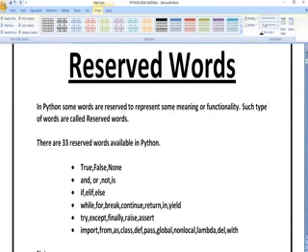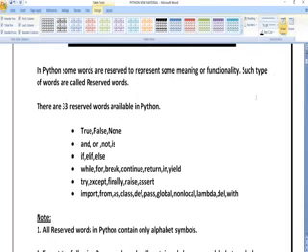There are 33 different reserved words like True, False, None, or, and, not, is, if, elif. ELIF stands for else if. Then while, for, break, continue, return, in, yield. So these are all the different types of reserved words. We can see an example program for each reserved word in further coming videos.